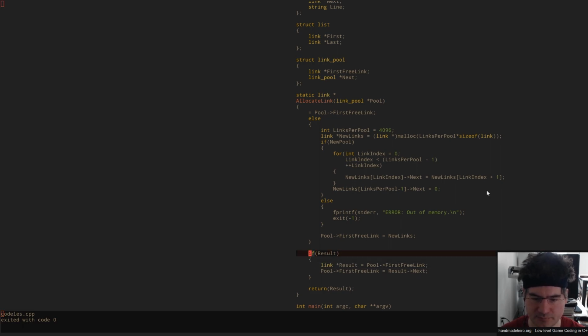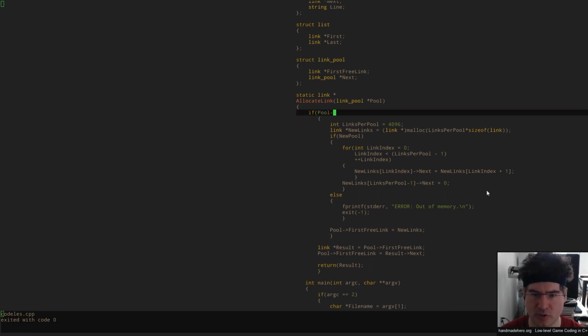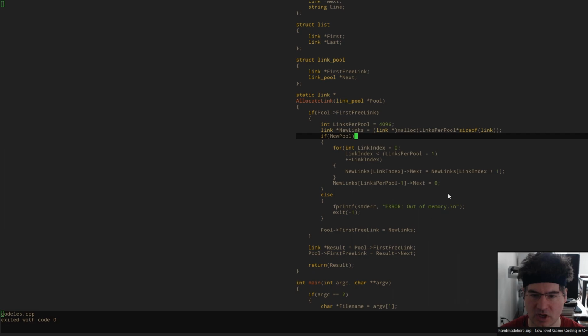And then we're just going to assume we always get it because we exited if we couldn't get the memory. So up here, we'll just check our pool's first free link. We'll allocate if we don't have them. And then we'll return the first one always, and we'll always pop that one off because we know we've exited here if we couldn't get any new links.